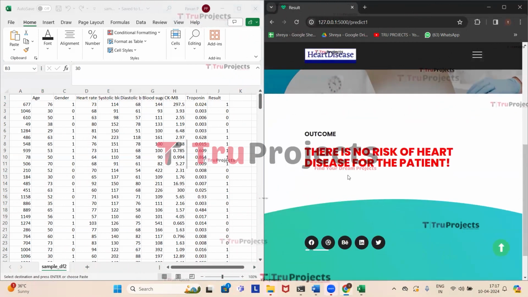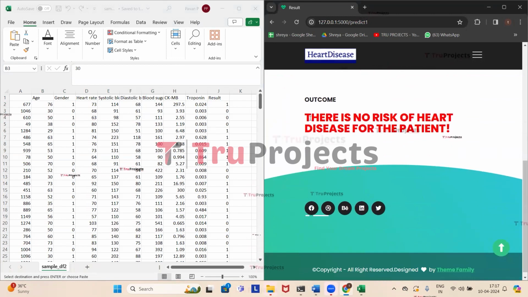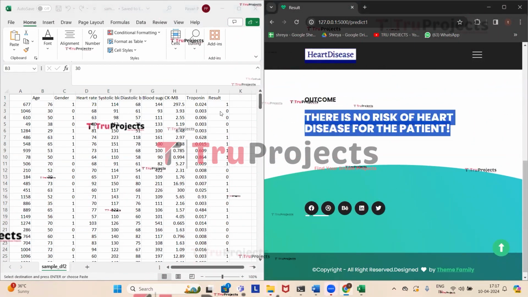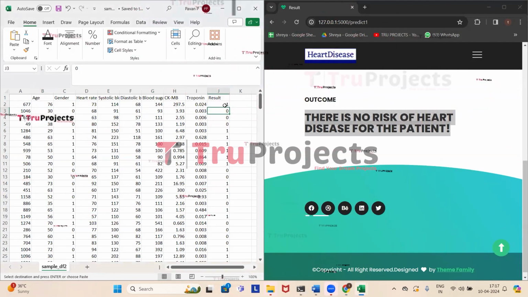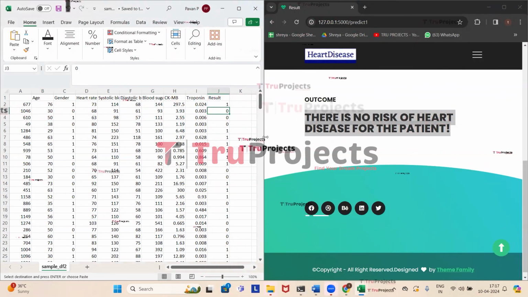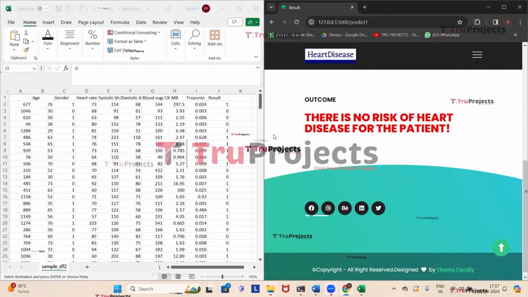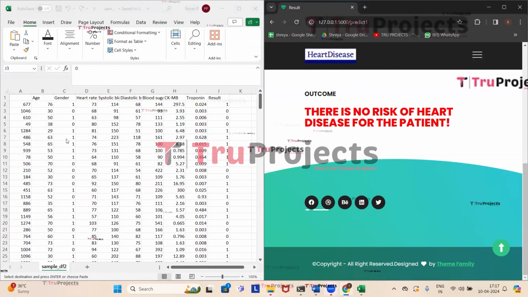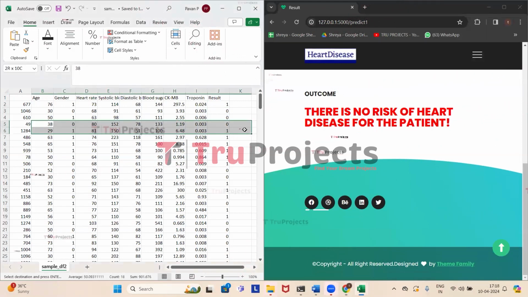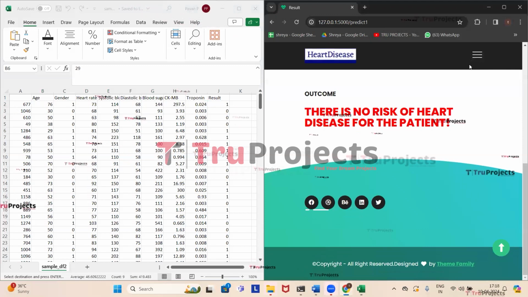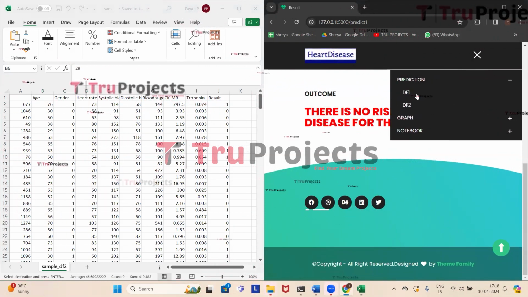Here, based on the entered parameters, it has correctly predicted that there is no risk of heart disease for the patient. So in the test cases also we have the same, which is 0, there is no heart risk, and here also it has predicted the same. Now we'll try entering another test case. So we'll be using this test case. So under prediction, click on DF2.